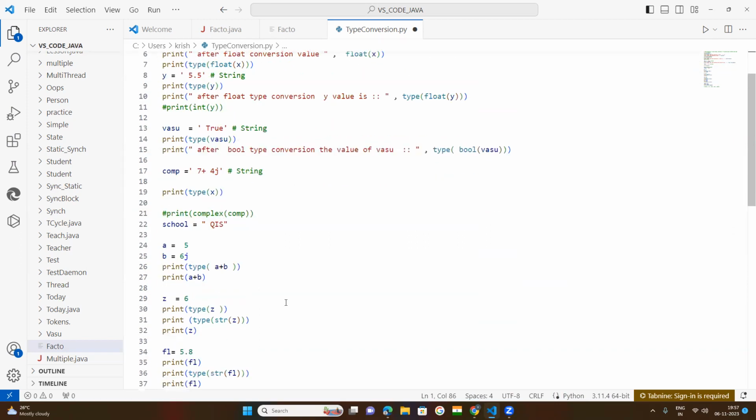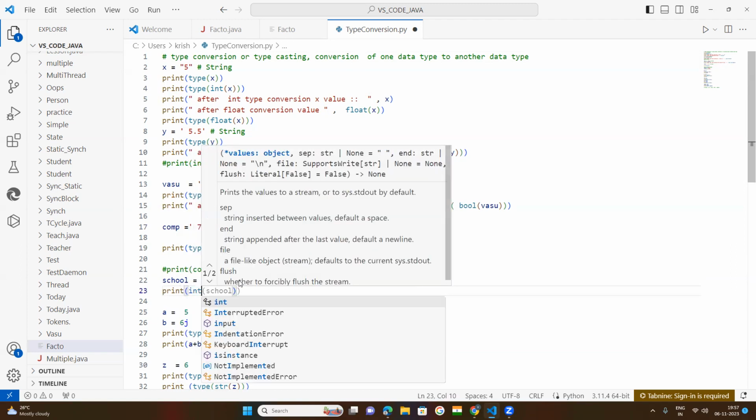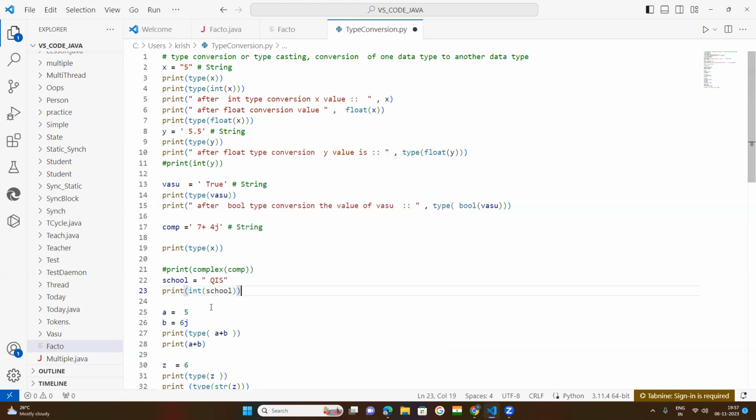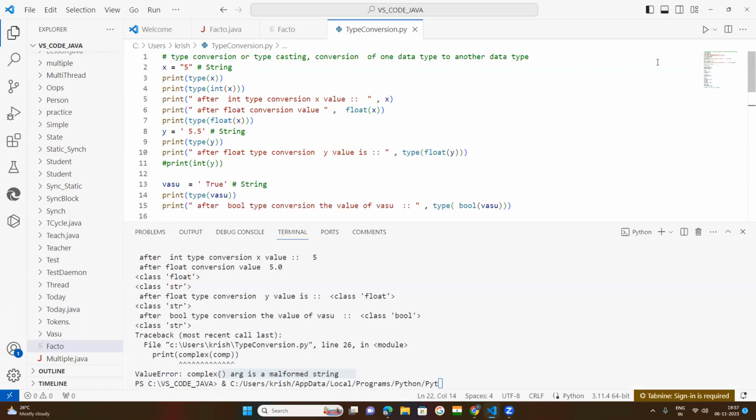Now after that, I told you about string. This string is a sequence of characters. It can't be converted by the integer function. Suppose you want to convert this with int. Now what happened? You want to convert this string, a sequence of characters, into an integer. It did not happen. So let us see what is happening.